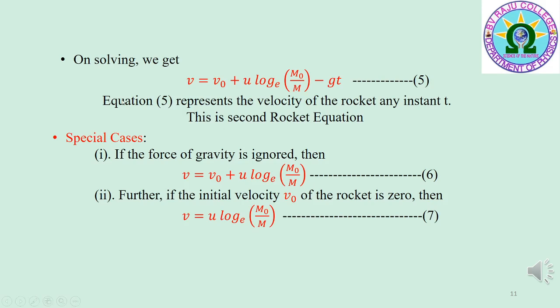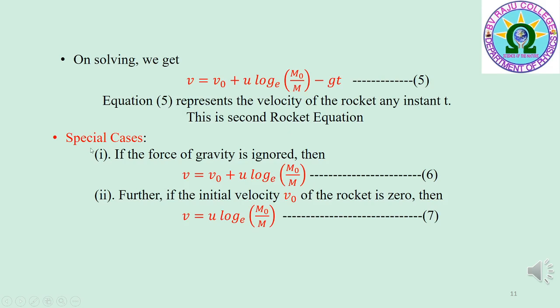On solving the integration, we get v is equal to v0 plus u log m0 by m to the base e minus g t. In this equation, v is the velocity of the rocket after a time t, v0 is the initial velocity, u is the velocity of the gas jet, m0 is the initial mass, m is the mass of the rocket after a time t, and g is the acceleration due to gravity. Equation 5 represents the second rocket equation.